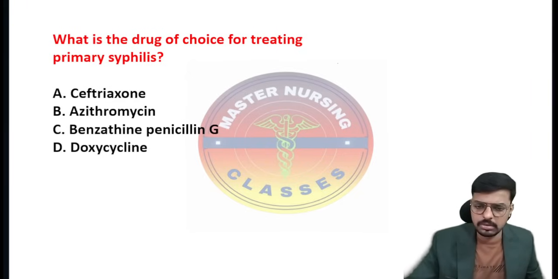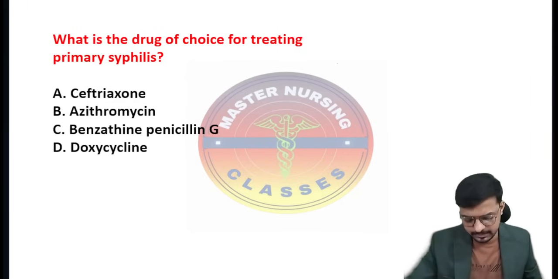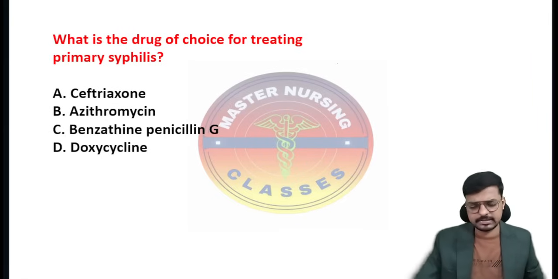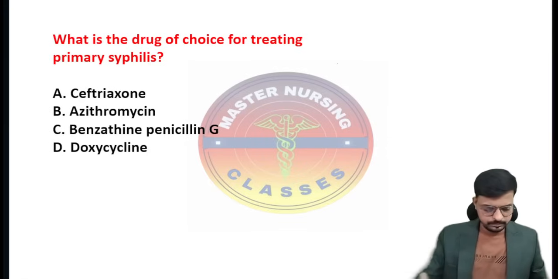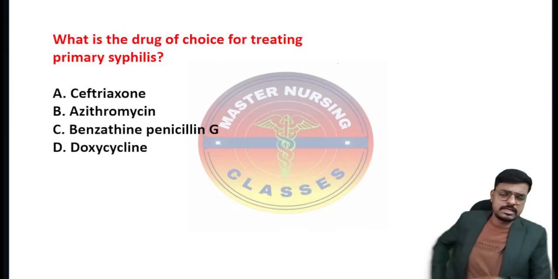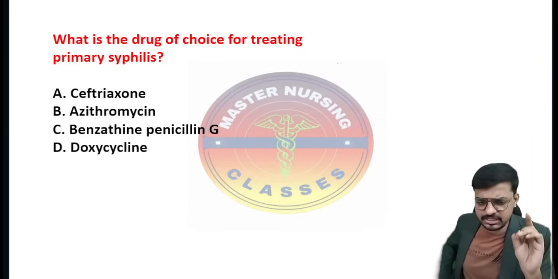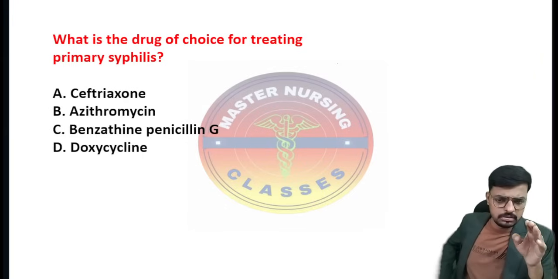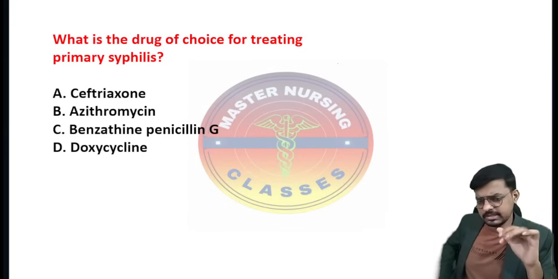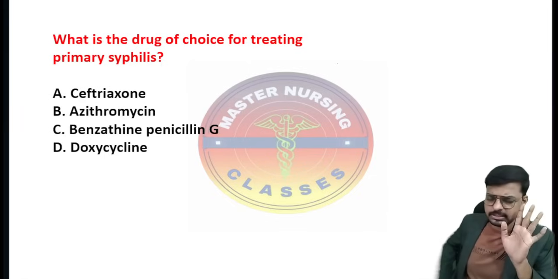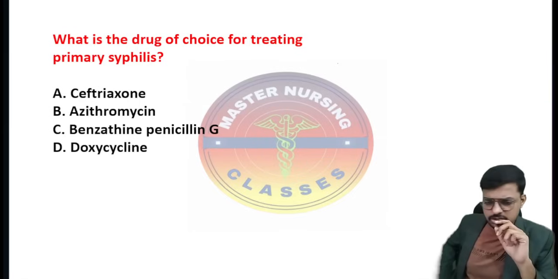What is the drug of choice for treating primary syphilis? We can say primary syphilis, or early syphilis, meaning syphilis which is less than 1 year old. So what is the drug of choice for treating primary syphilis? The treatment regimen for primary and secondary syphilis is somewhat different, but the drug of choice remains the same, that is benzathine penicillin G. The doses of benzathine penicillin G are different, but just remember the one thing, what is the drug of choice for syphilis treatment. That's it. So syphilis is caused by which causative organism?